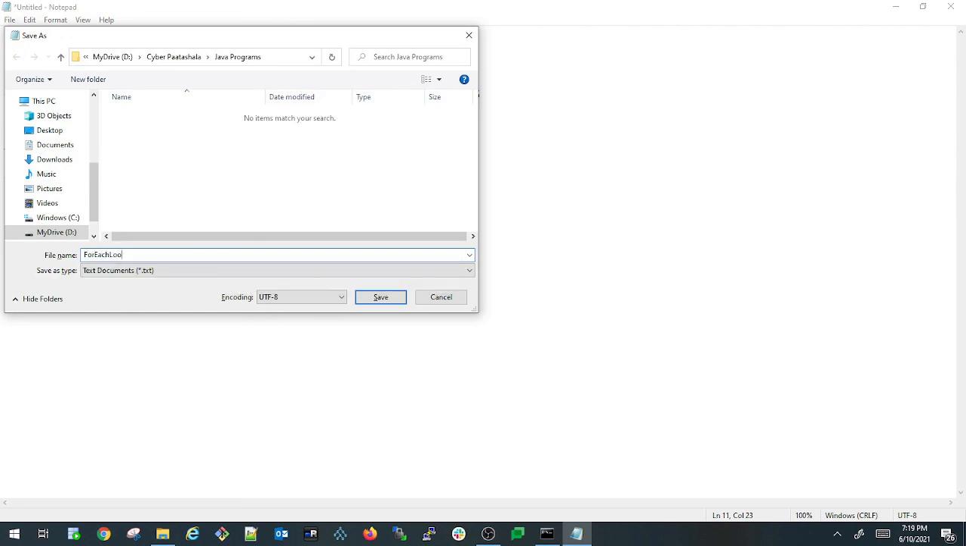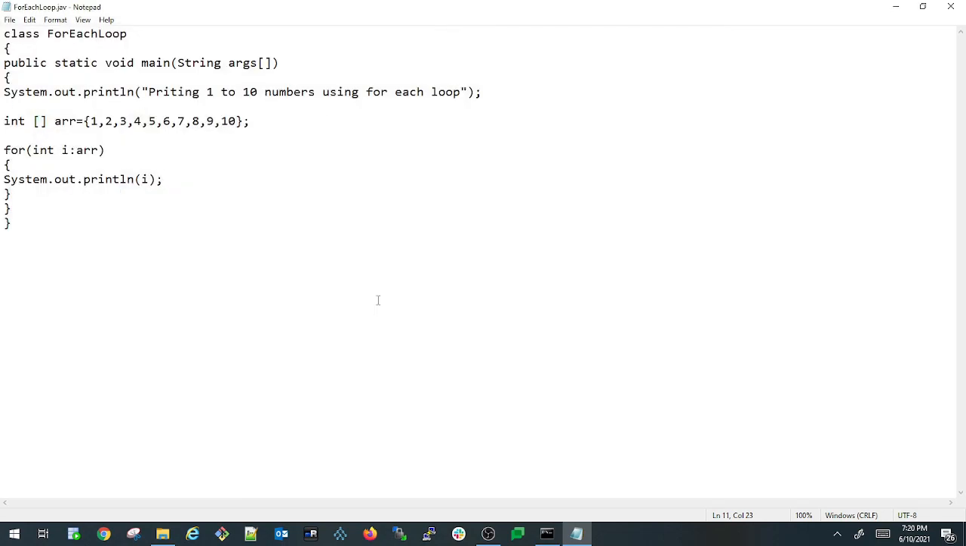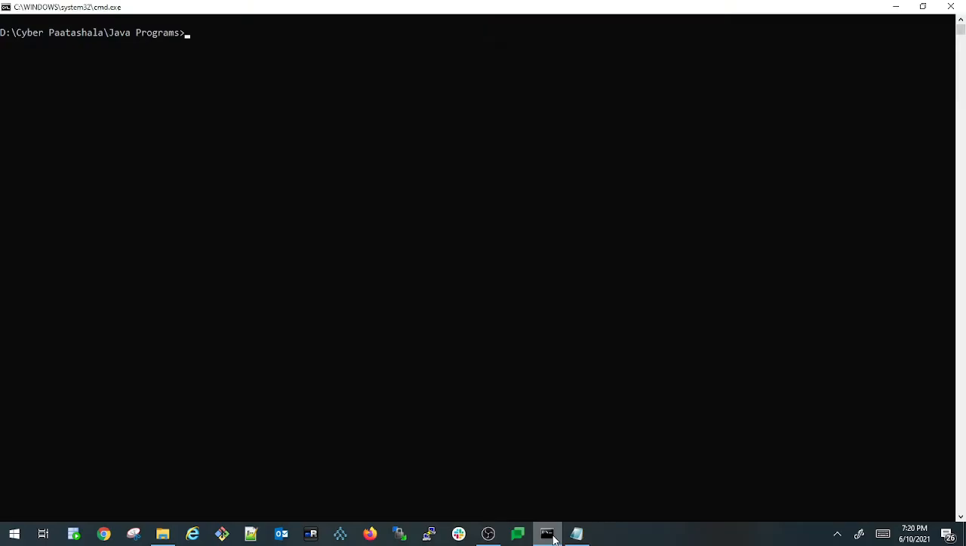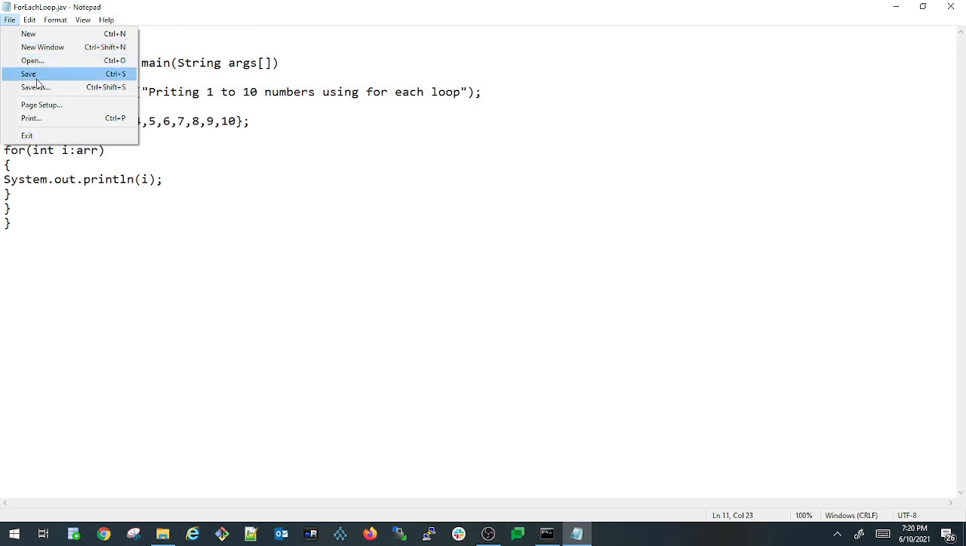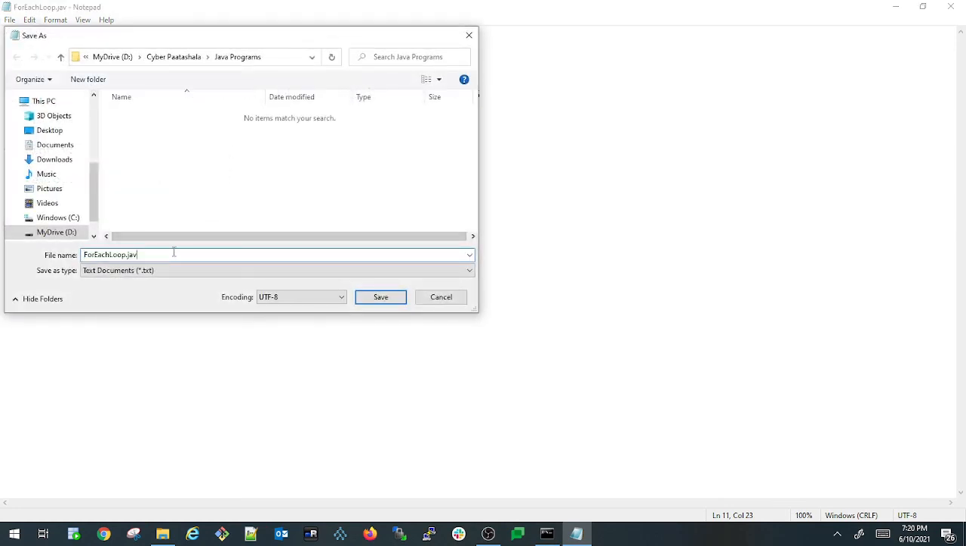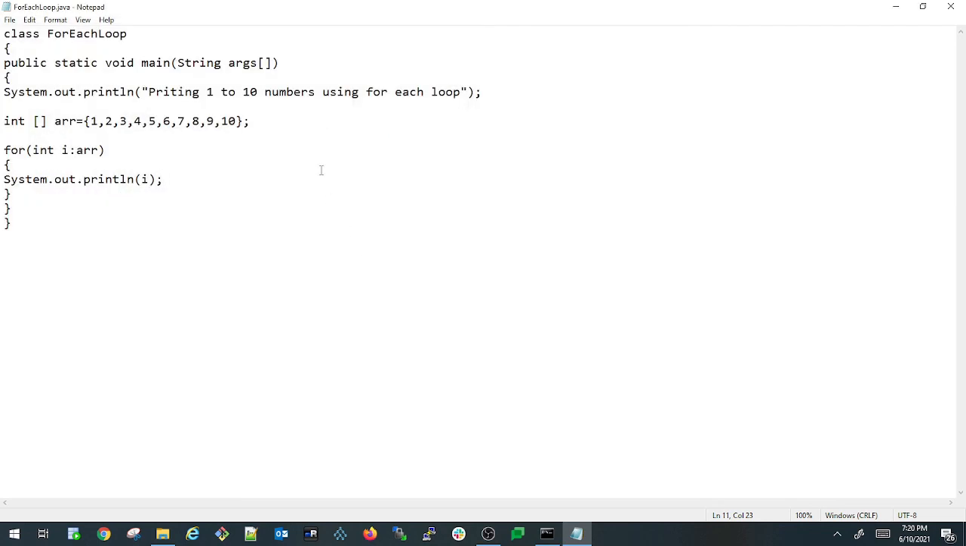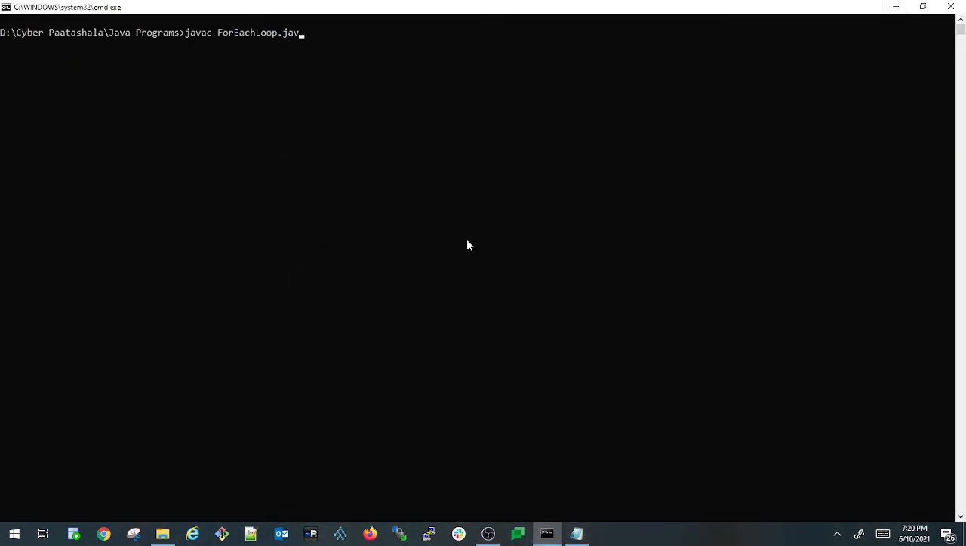For each loop dot java. Let me save this. Now let me open a command prompt and try to compile it. javac for each loop dot. Okay, so let me rename this once. Save as, I missed out the A in the last. All files, save it. Now let me compile it.